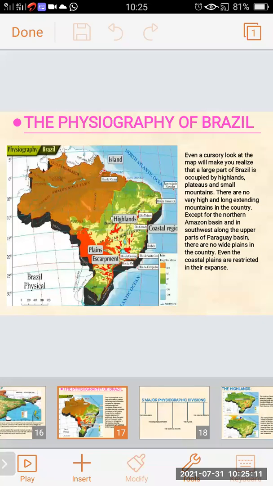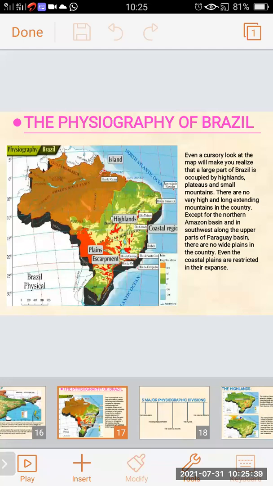Even the coastal plains are restricted in their expanse. So in this way, the map clearly shows the picture of islands, highlands, coastal region, plains, and the escarpment.